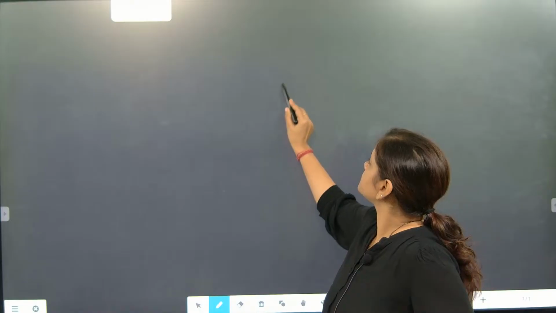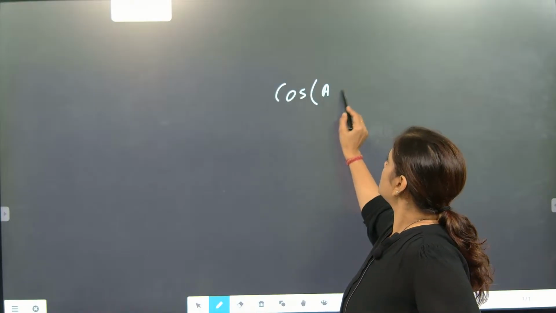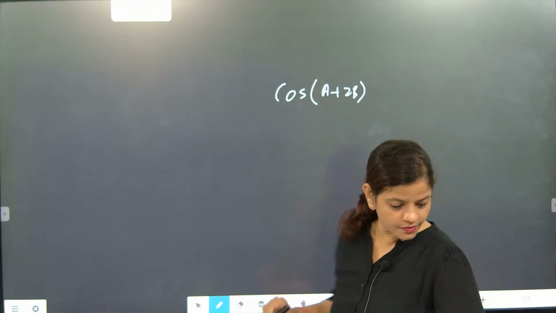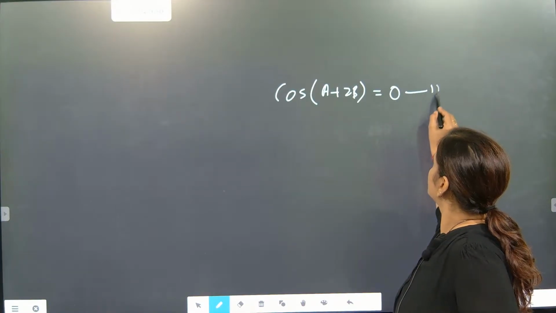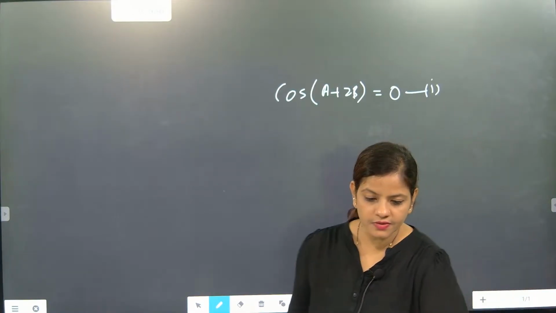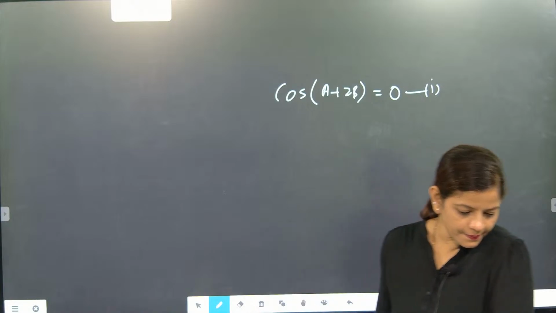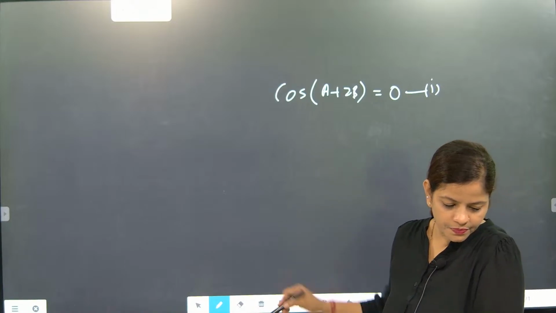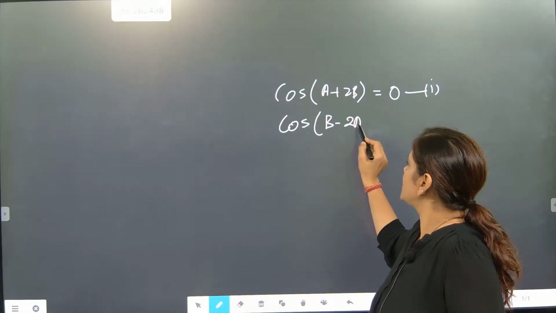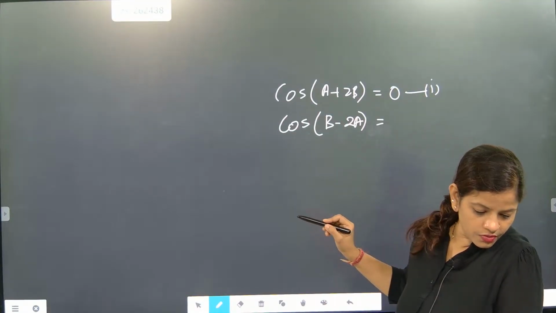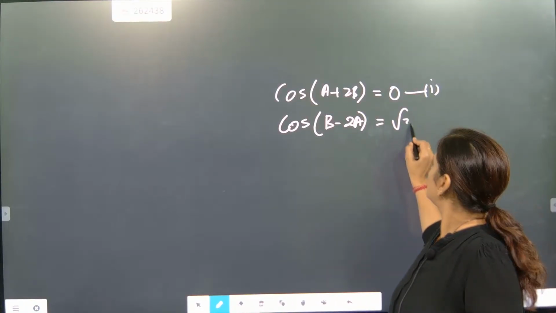Cos of A plus 2B is equal to 0. This is equation 1. Next part, cos of B minus 2A equals root 3 by 2, equation 2.